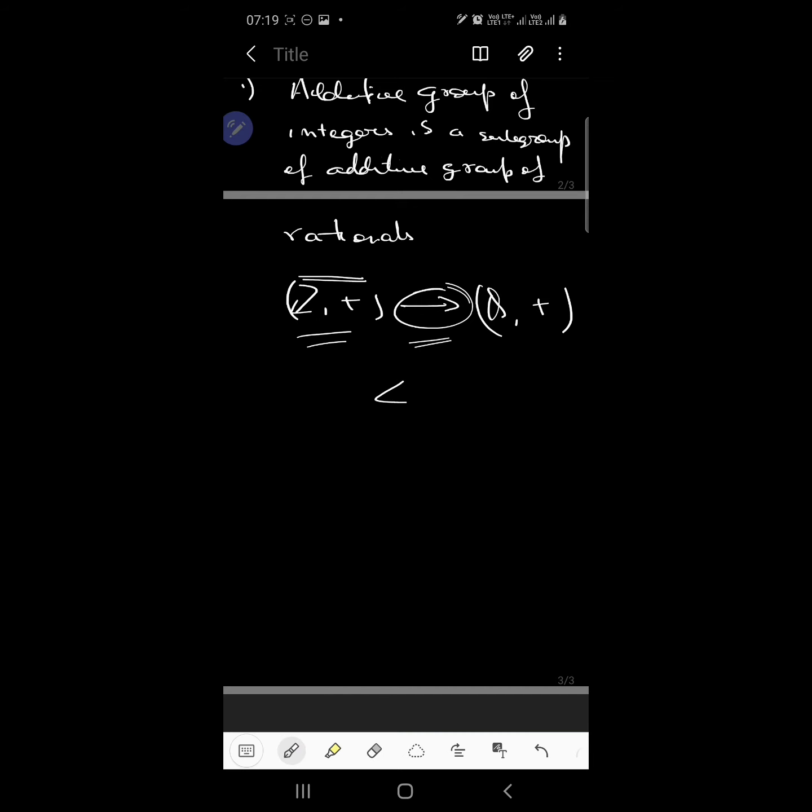Basically you can identify a subgroup with the help of the set also. You can write that (Z, +) is a subgroup of the additive group of rationals. Got it, guys? Clear?